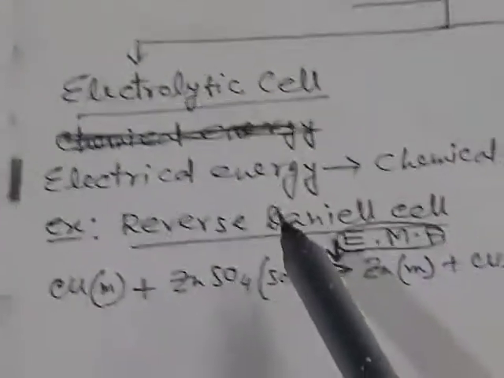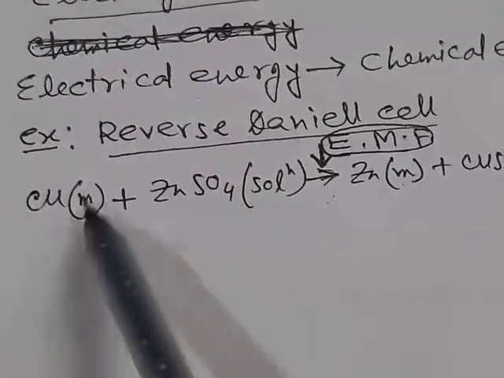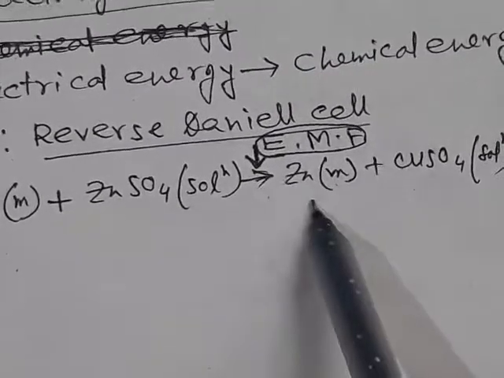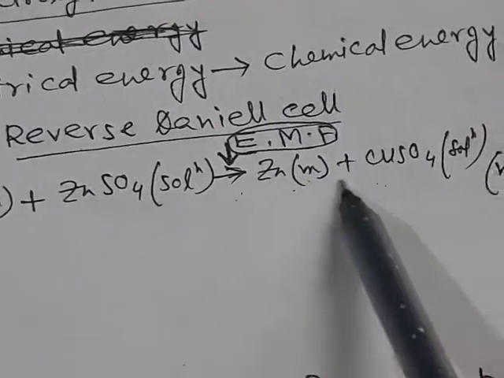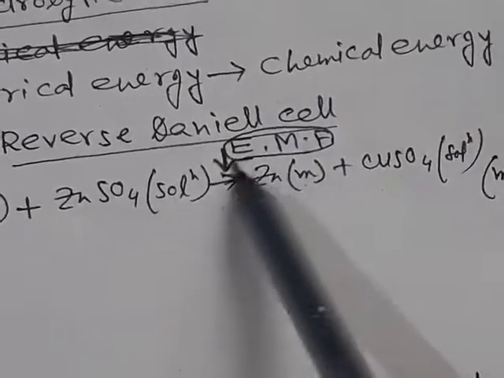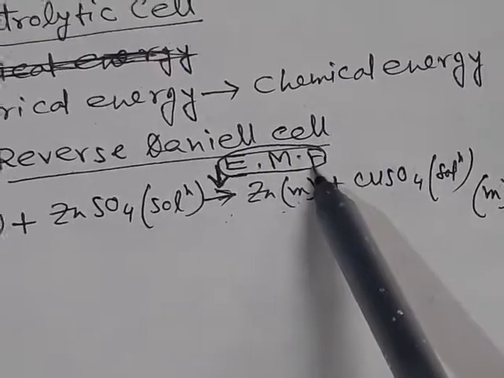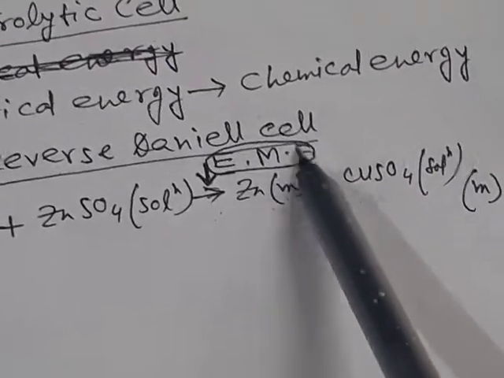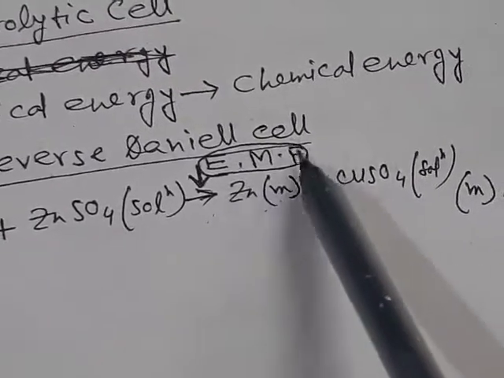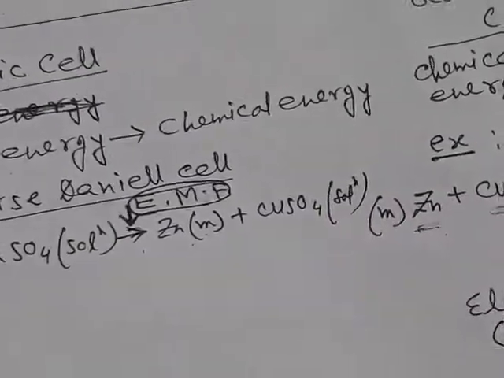Whereas in the reverse Daniell reaction, in this process copper is oxidized and zinc is reduced, this process is non-spontaneous. For this chemical reaction to occur, we have to give external electrical energy, that is an external voltage.